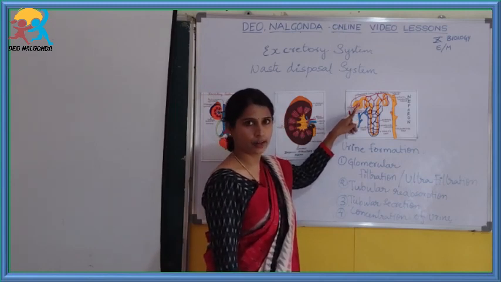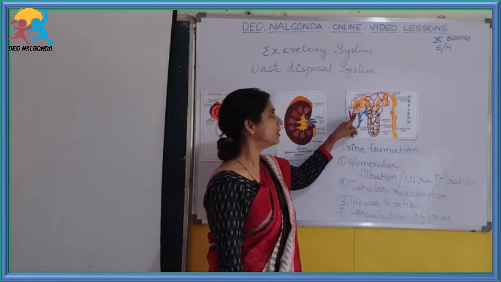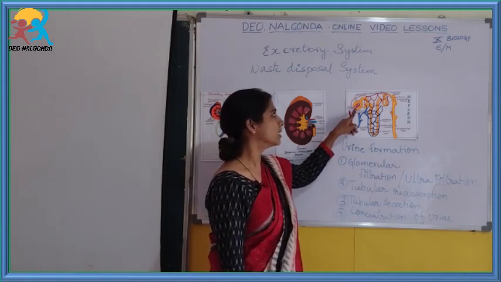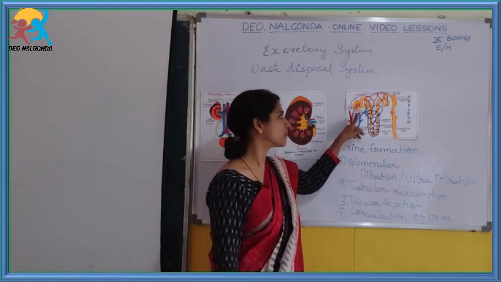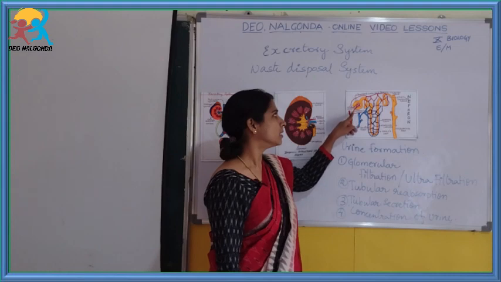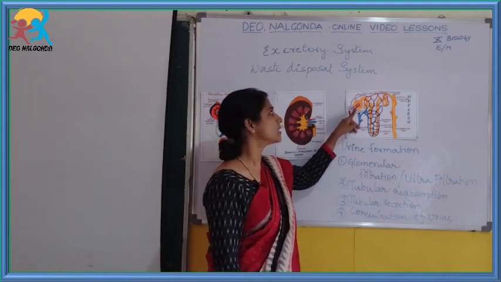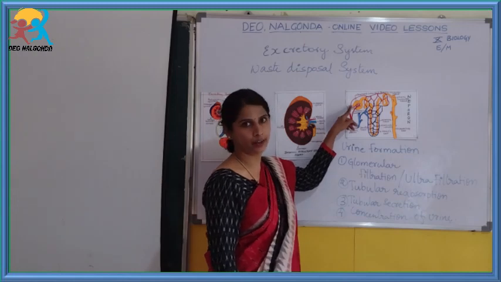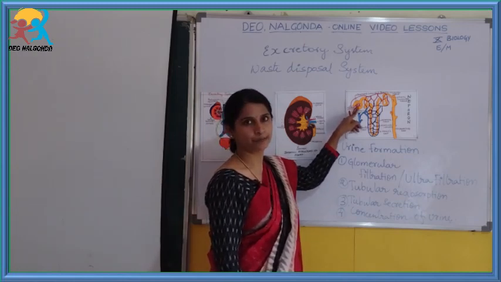As I have discussed earlier, the diameter of the afferent arteriole is more than that of the efferent arteriole. This creates a difference in pressure.